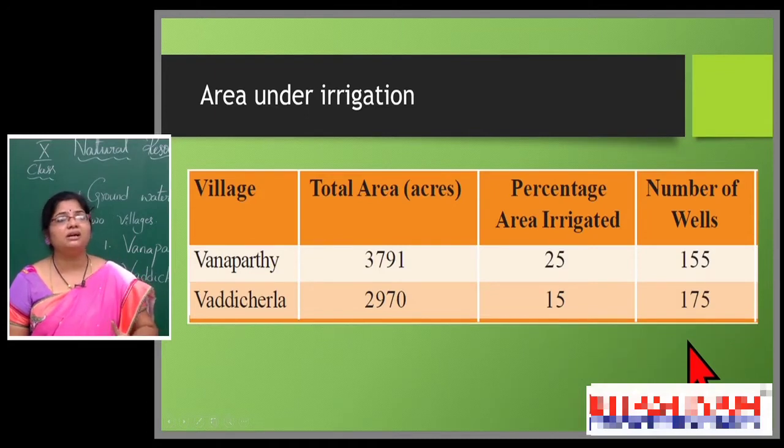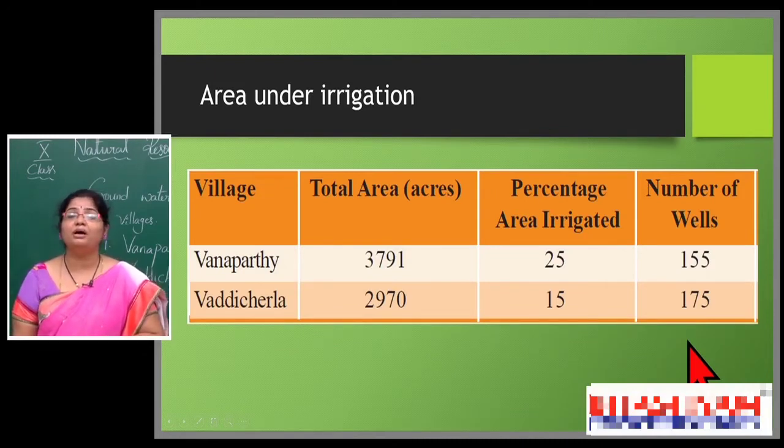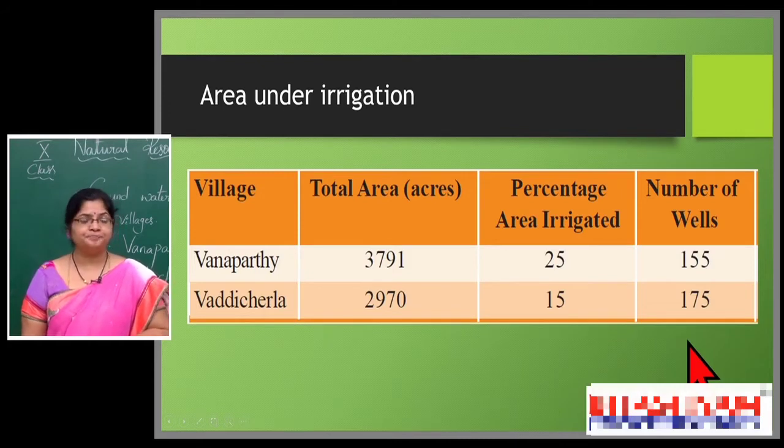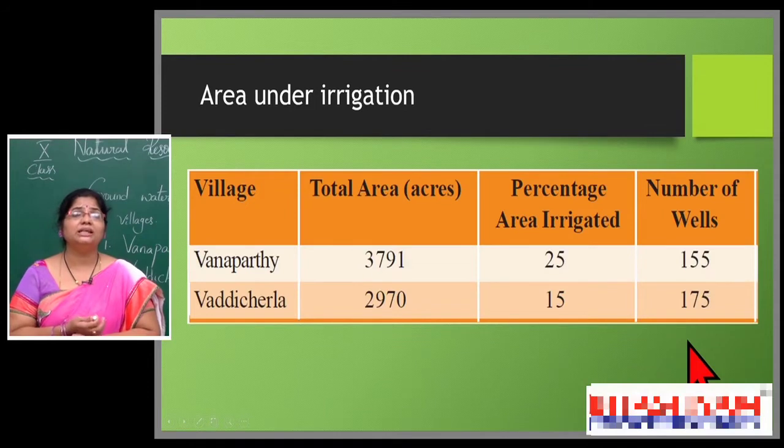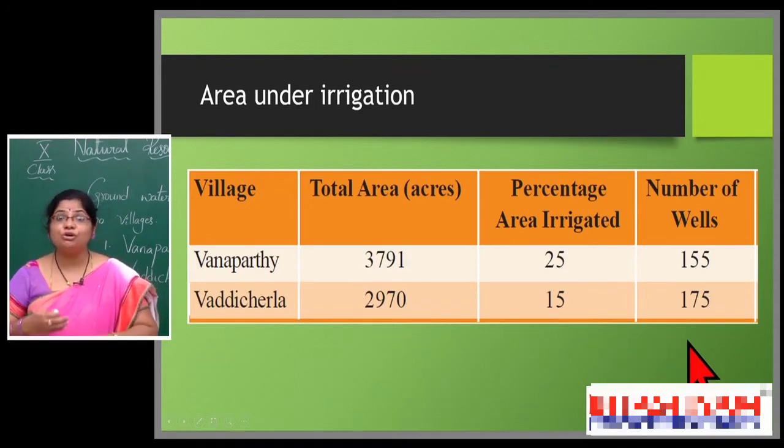The number of wells is less in Vanaparthi, but still they are irrigating 25% of the area. That is because of the presence of the percolation tank. This percolation tank provides water and helps to increase the percentage of irrigated land. Not only that, it helps to restore the water.